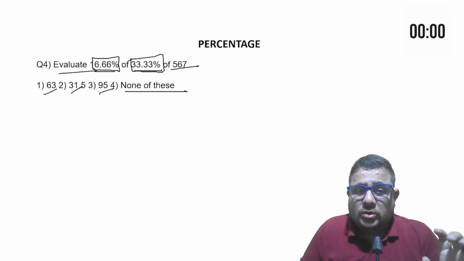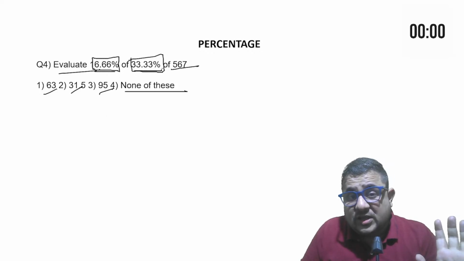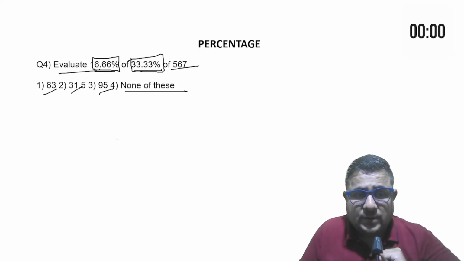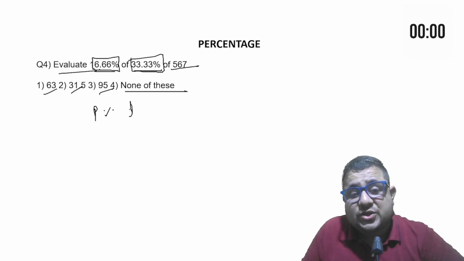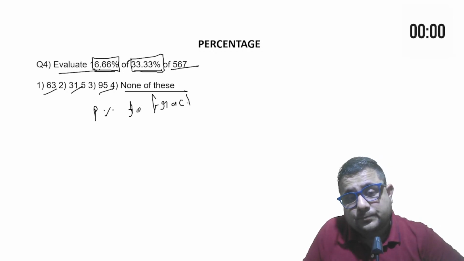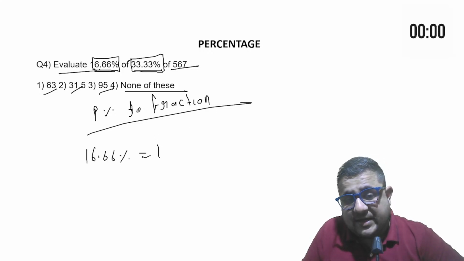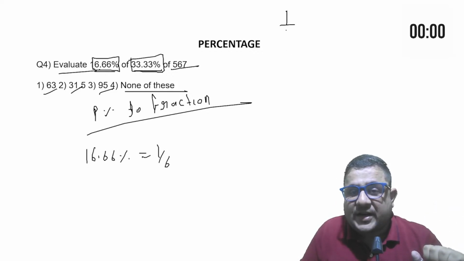So 16.66% of 33.33% of 567. How to do such kind of question? You must know percentage to fraction conversion. 16.66% in fraction is 1 by 6. That you need to remember. There are some percentage to fraction conversions.